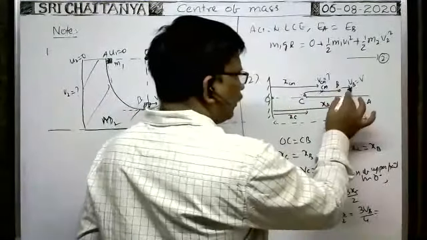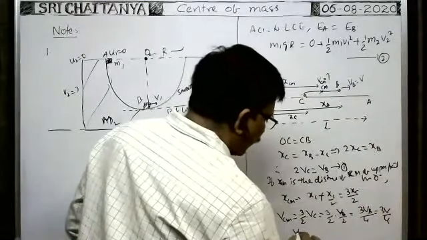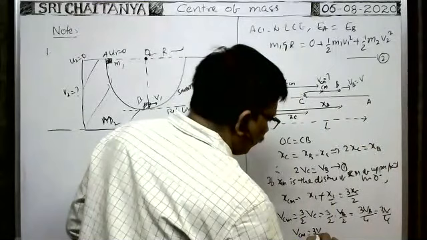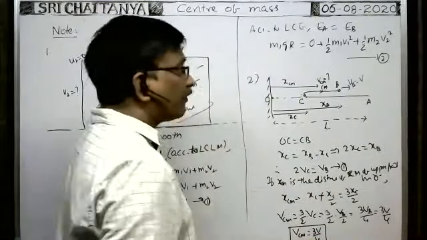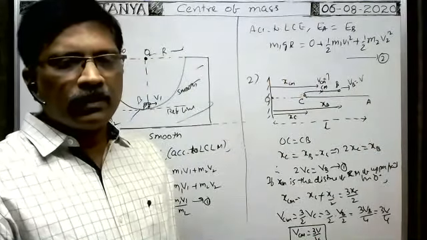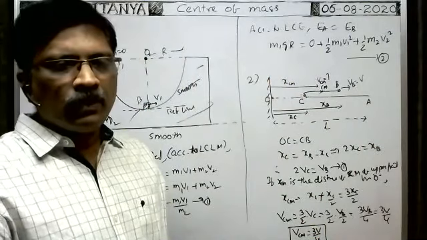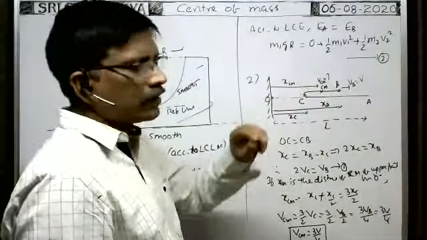Therefore, VB is given as V. That's why 3V by 4. Therefore, the velocity of center of mass is equal to 3V by 4. This is the velocity of the center of mass of the upper part.